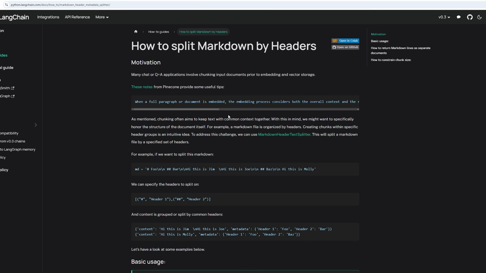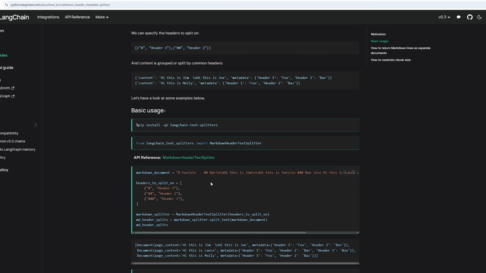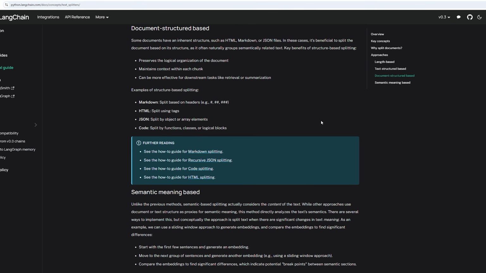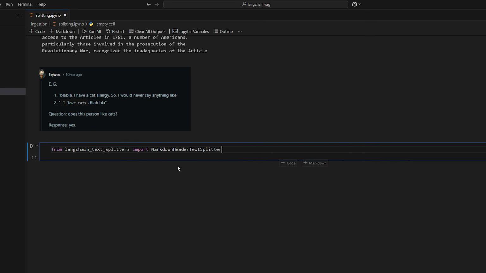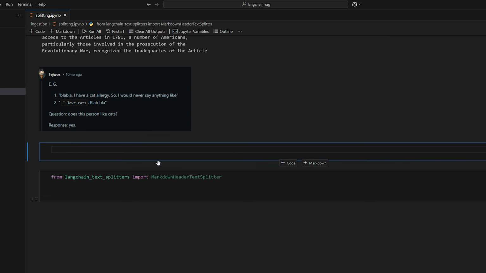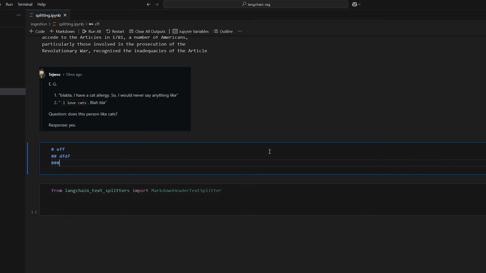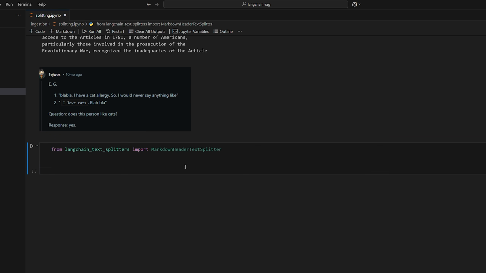I'll be showing you guys how to work with the markdown splitter just as a basic example, but there's plenty of documentation for all the different document types that it supports. So make sure to check out the documentation. So start by bringing in the markdown header text splitter. What it will do is split up your document, if it's a markdown file, based on the headers inside of it. If you don't know what Markdown is, well, I hope you would know what Markdown is, because that's what these blocks here are for, the Markdown blocks. This is the top level header, and then the more hashtags you add, the deeper it goes in terms of the hierarchy. I don't know how many there are, but those are the highest three.